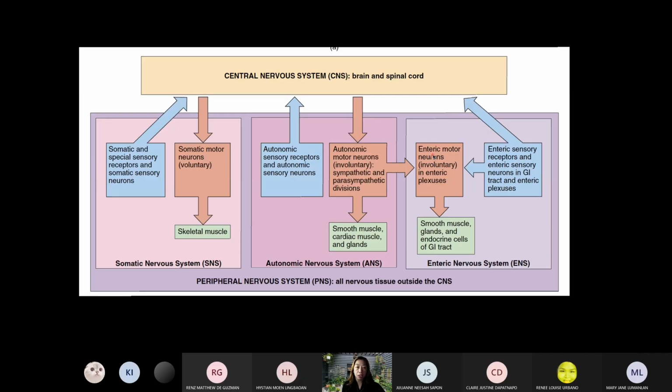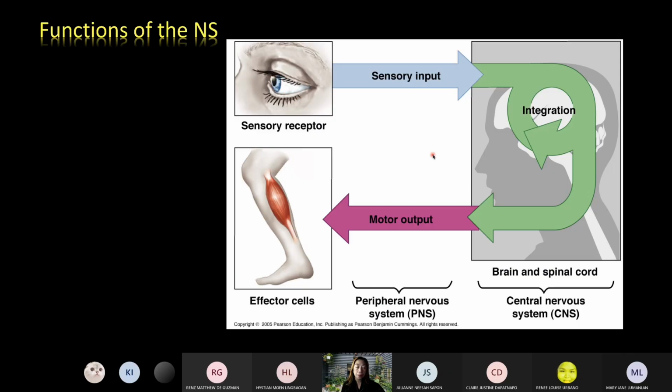So more of the functions and descriptions will be provided in the asynchronous meeting next week. Now, what about the functions of the nervous system? There are three: sensory, integrative, and motor.